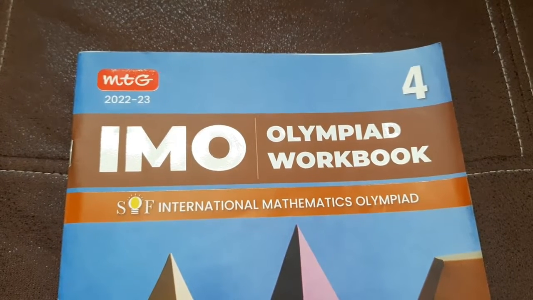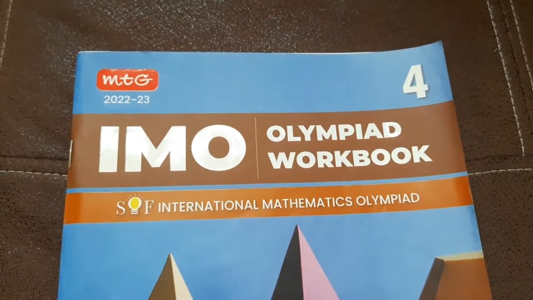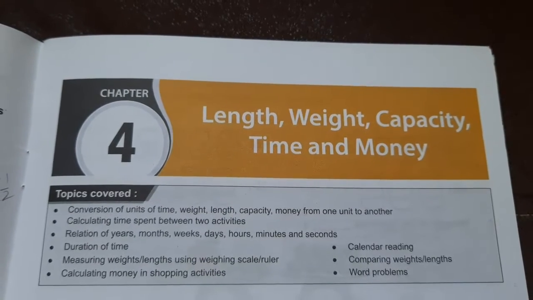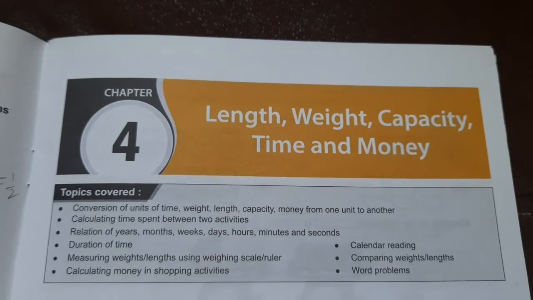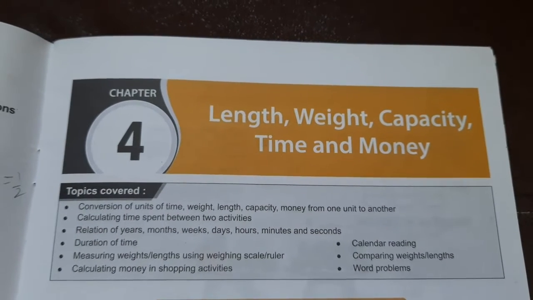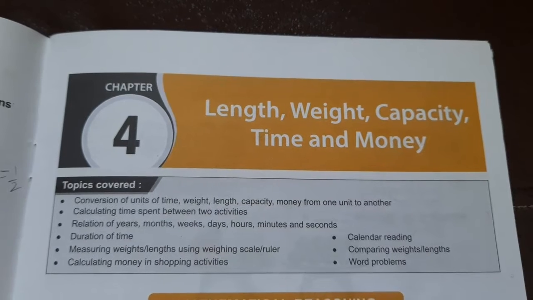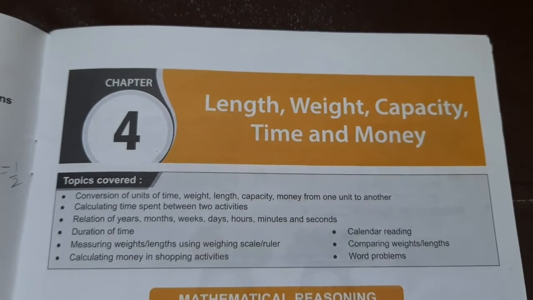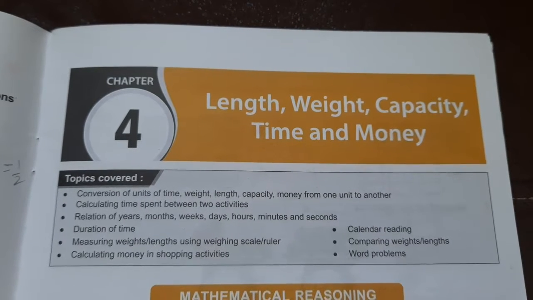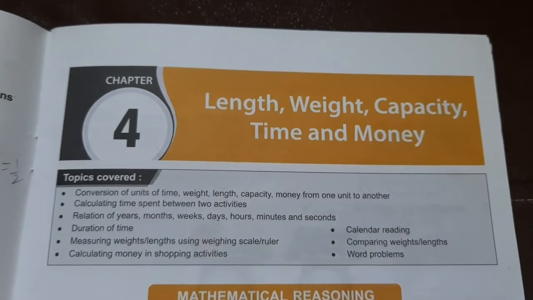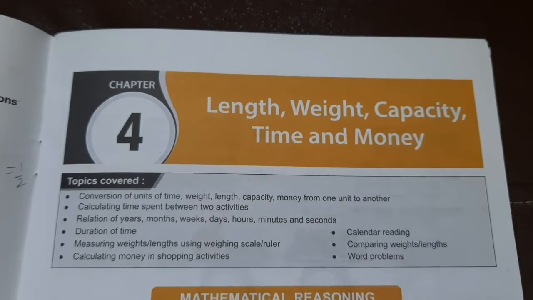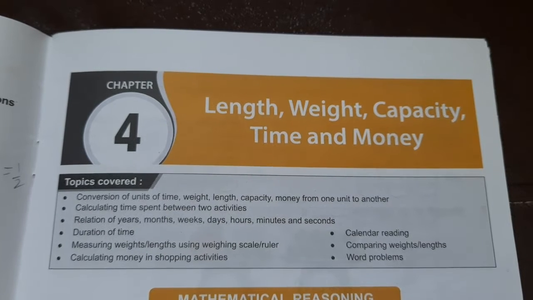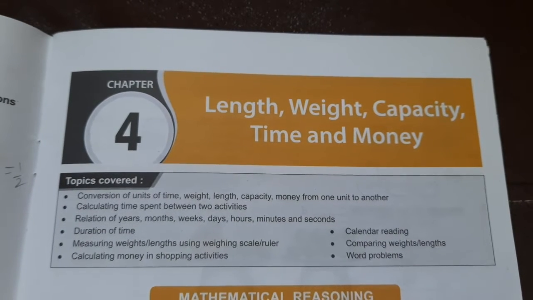Today we will be discussing IMO International Mathematics Olympiad Class 4 Chapter 4: Length, Weight, Capacity, Time and Money. Topics covered in this chapter are conversion of units of time, weight, length, capacity, money from one unit to another. Length also has a unit of measurement, so do weight, capacity, time, and money.